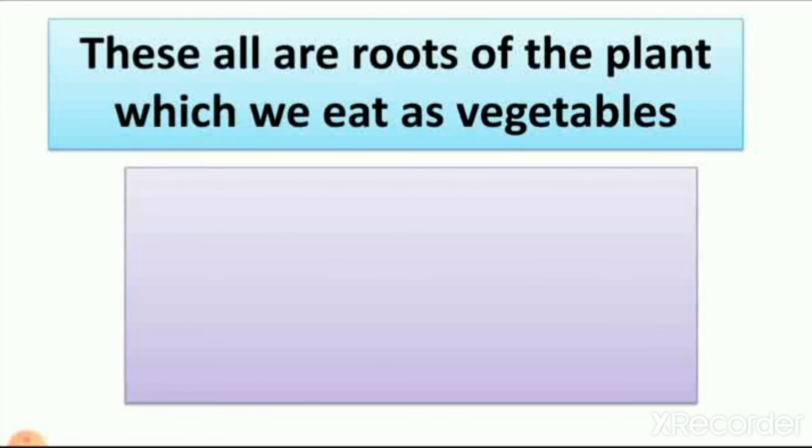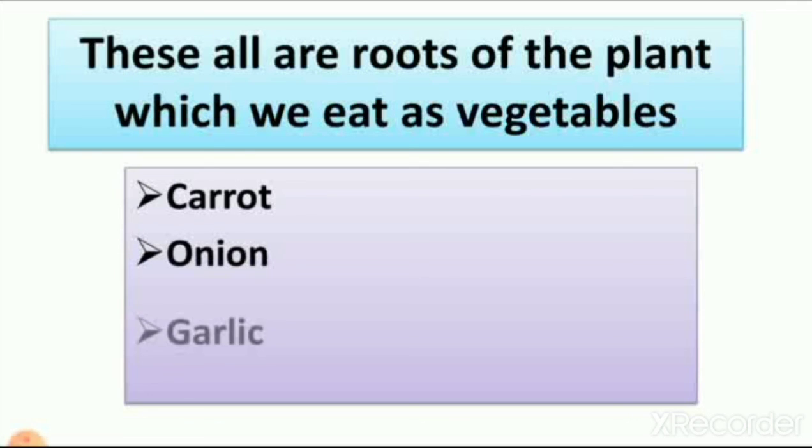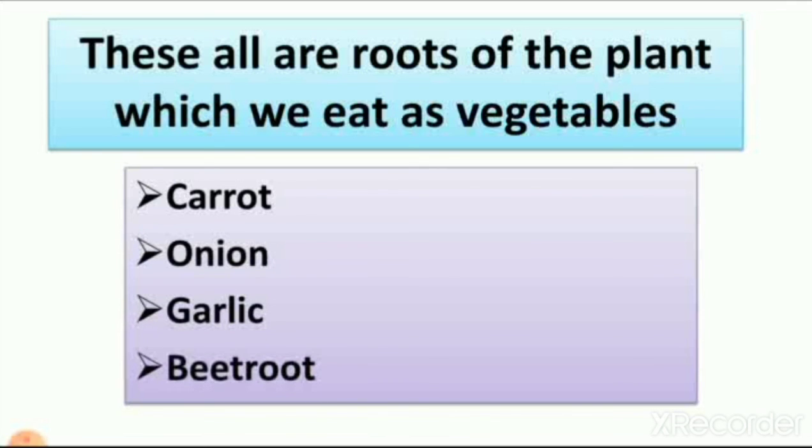These all are roots of the plant which we eat as vegetable. Which are they? Carrot, onion, garlic and beetroot, and many other vegetables we eat which is the root of the plant, like turnip is also one of the roots.